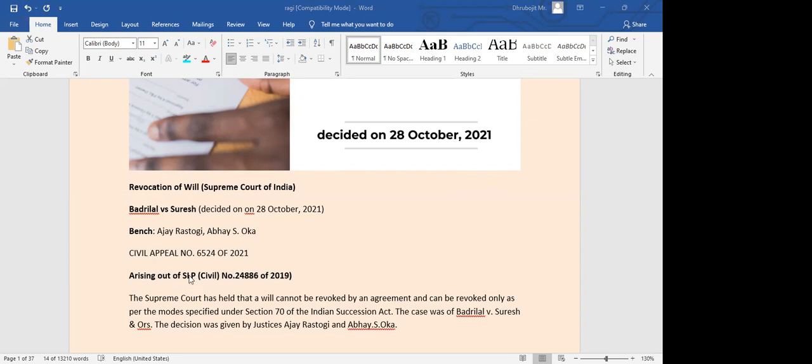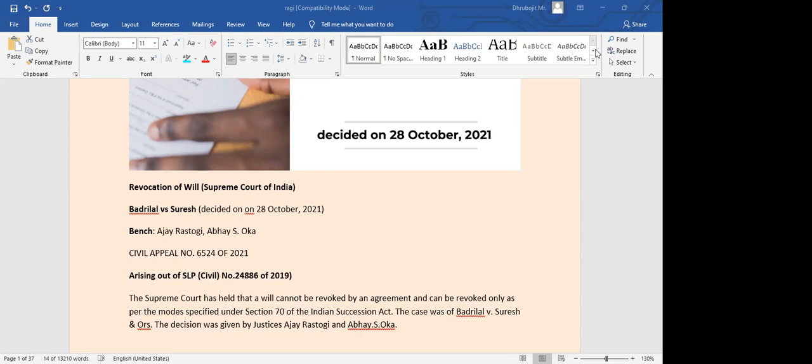Okay, so what happened? For special leave petition, you get a provision in the Constitution when you study this. If the respective High Court did not give permission. Yes, correct, Vidya, you are right. When the respective High Court does not give permission for appearing in the Supreme Court, then this provision comes into existence, SLP. Special leave petition or special leave to appeal. They would file the case.